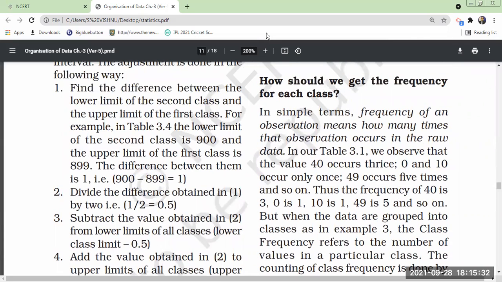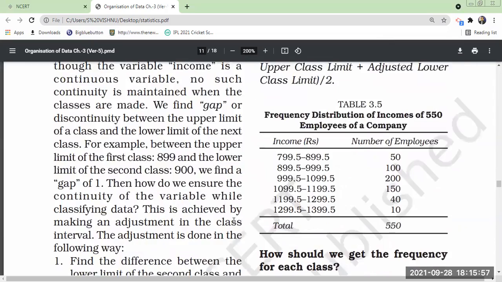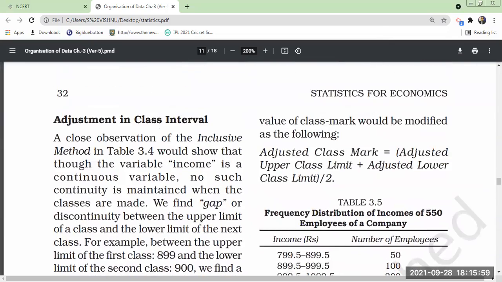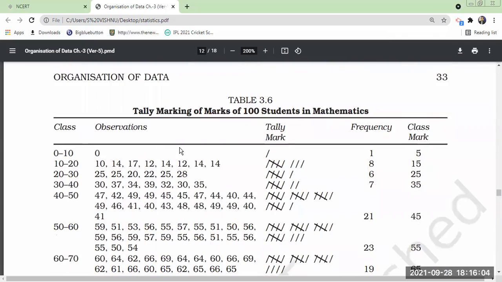Find the difference between the lower limit of the second class and the upper limit of the first class. 900 minus 899 is equal to 1. 1 by 2 is equal to 0.5. So subtract the value obtained from the lower limits of all classes. 0.5 you are going to deduct from all lower limits, and the same 0.5 you are going to add to the upper limits. Likewise, you can convert. Did you understand? Yes, sir, understood.